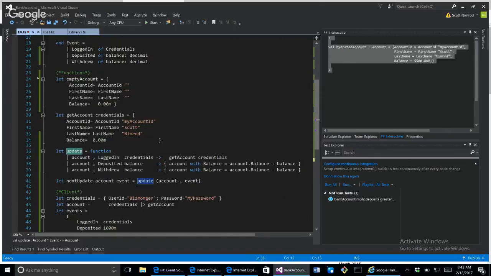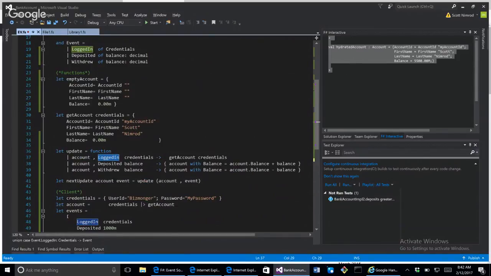Now, with that said, when we examine this update function, we see that the argument of this function is going to be a tuple, in which is the aggregate, in this case the bank account, and also the event, which is defined up here: logged in, deposited, withdrew.